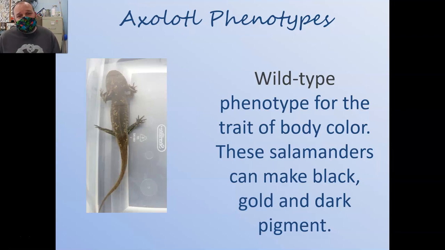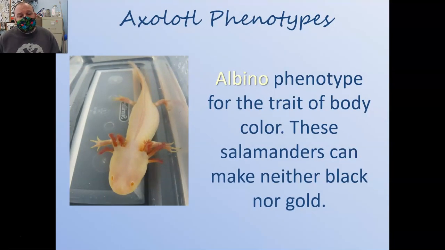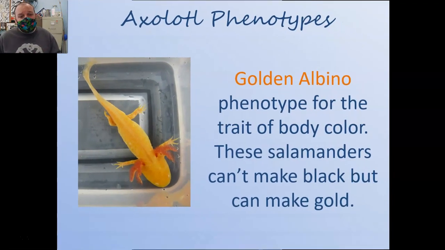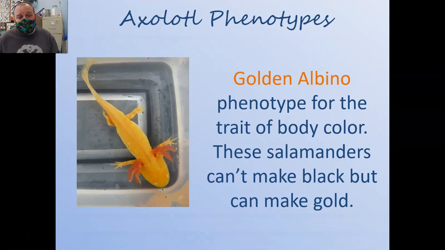You could also imagine an axolotl that can't do either of these, can't make black and can't make gold. One that can't make either of these would be devoid of color and would be an albino. And an albino axolotl can't make black and can't make gold, and they show up really white like this. The only reason they appear red is because of the blood in their gills appears red. They can't make color otherwise. Well, you can also imagine an axolotl that could make one but not the other. For example, a golden albino axolotl can make gold but not melanin, or can make gold but not black. So they appear this beautiful goldish color, which is clearly different than a straight white albino.